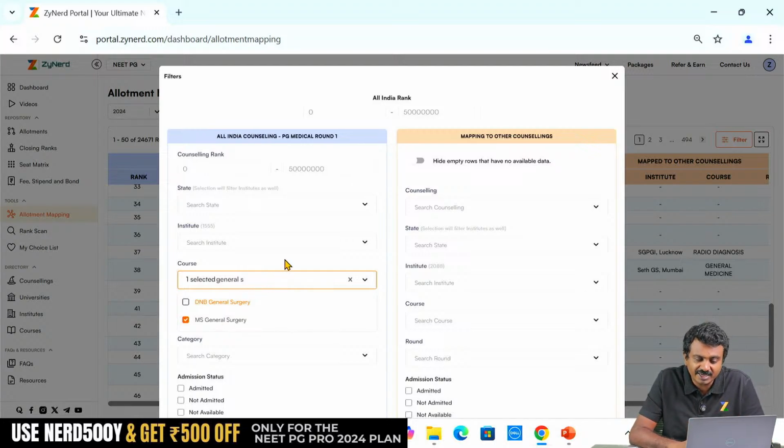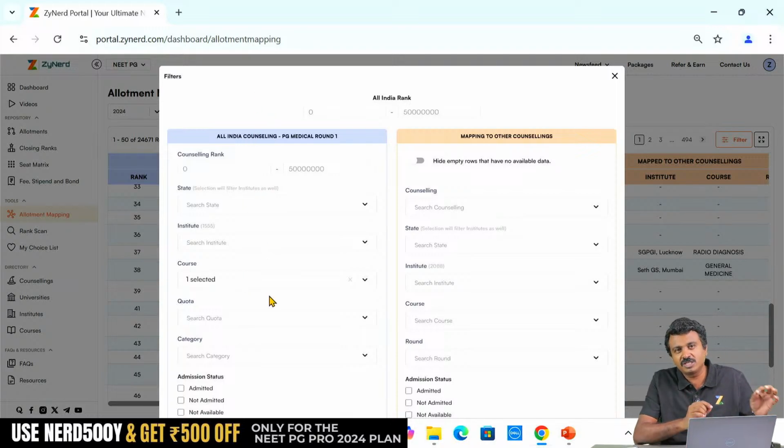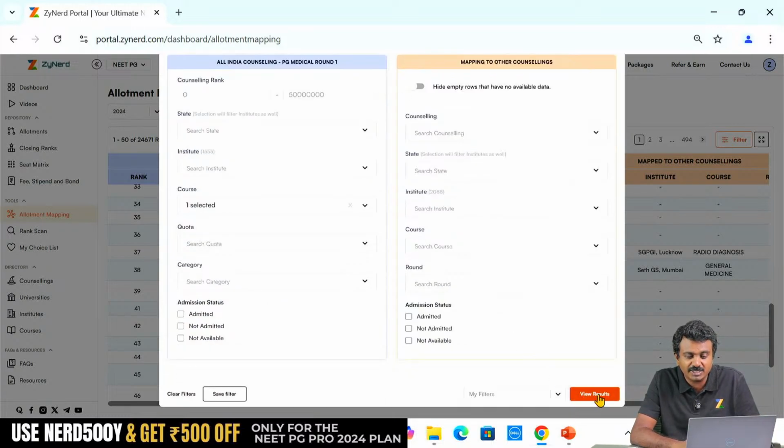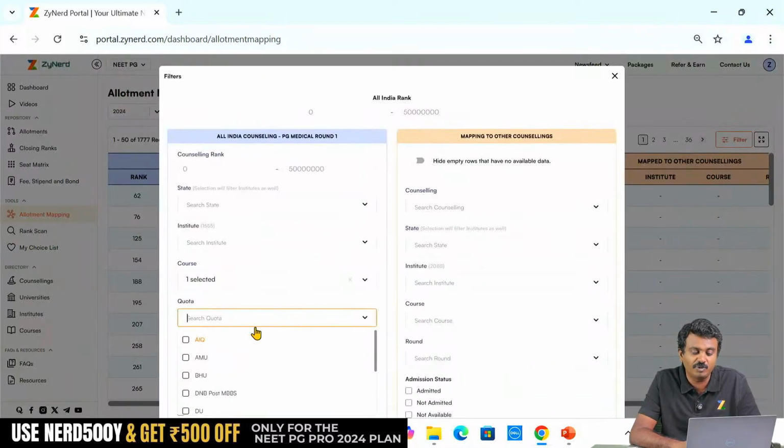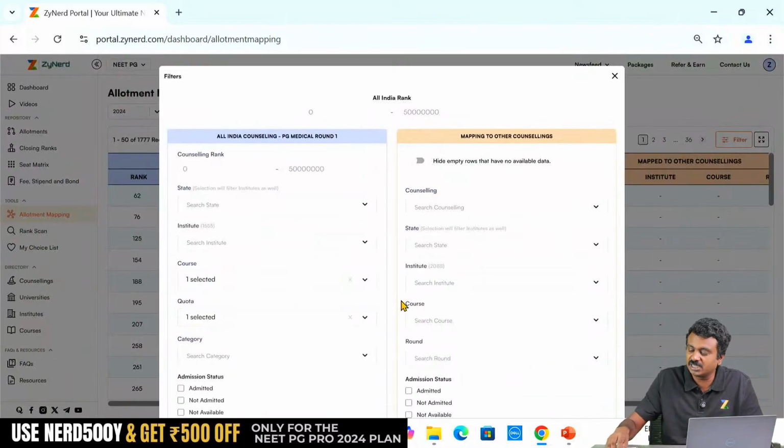So the primary thing that I am doing is filtering general surgery from the primary counselling. For an All India round 2 general surgery seat to be vacant, only this set of candidates leave the seat or join and resign the seat, I will get general surgery. Now the next thing to do is I am looking at what quota I am looking at. I am looking at only All India quota general surgery. I am, let us say, a 4000 ranked candidate.